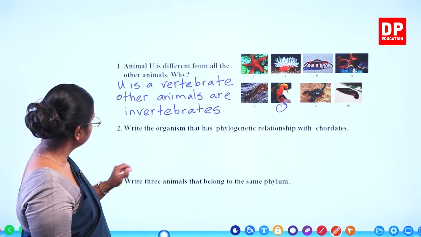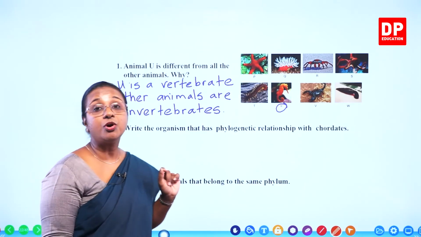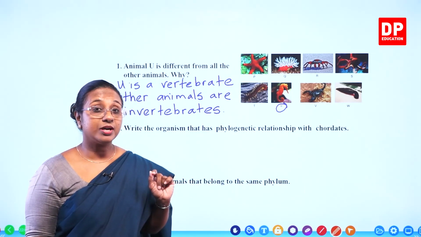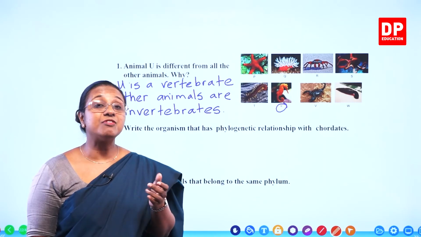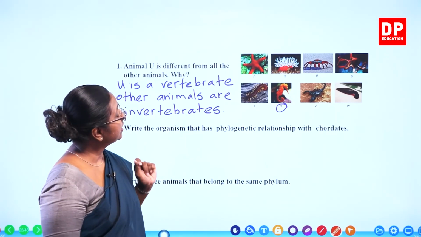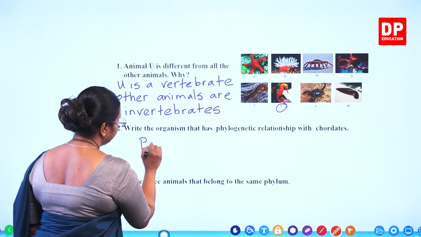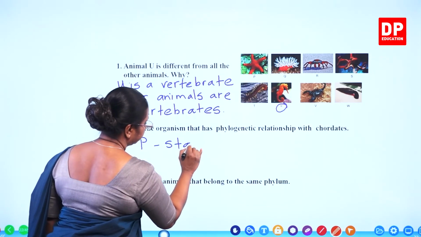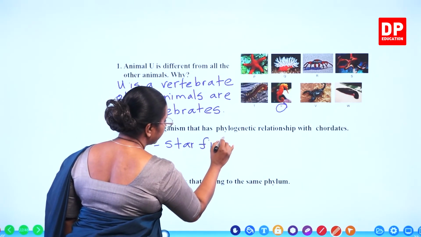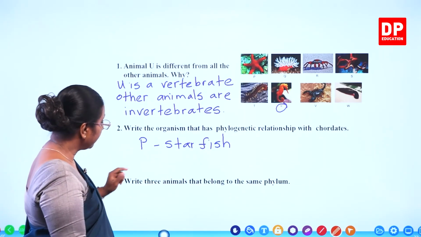Then the next question. Write the organism that has phylogenetic relationship with Chordata. What is that organism? The echinoderms have a phylogenetic relationship with phylum Chordata. So what is the organism there? P, that is starfish. So it's P, starfish. Since we have identified all the organisms, I'll write the letter and the name. Then the next one.